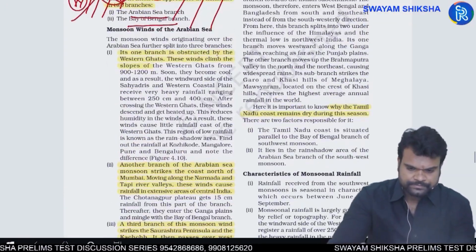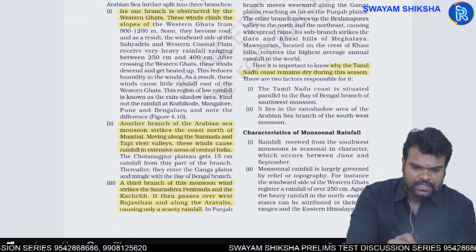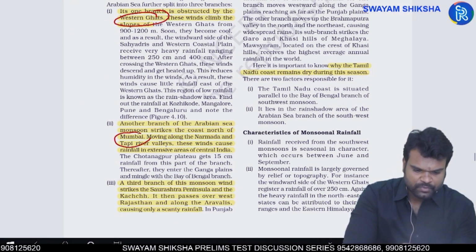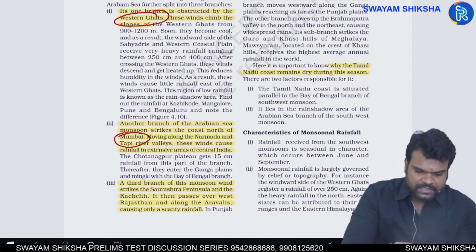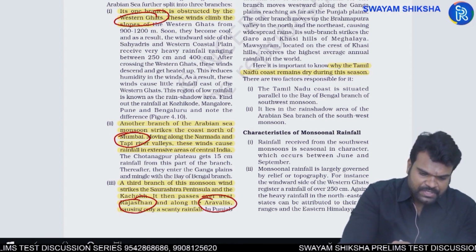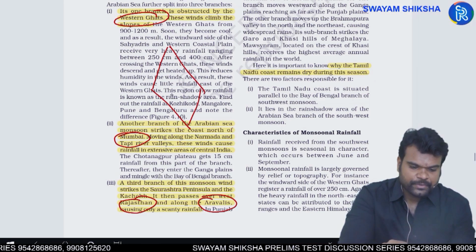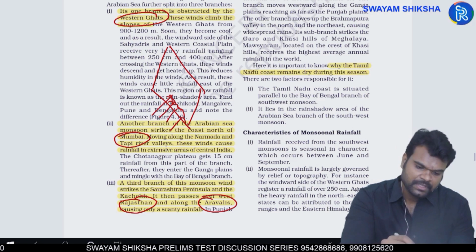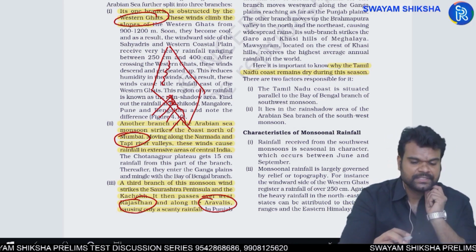Next, within this Arabian branch, you have three divisions. One division hitting the Western Ghats region, the other one moving and hitting the Maharashtra region, and the third one entering into Rajasthan, moving along the Aravallis. Okay, but the position of Aravallis, generally, typically speaking, if you have the Western Ghats here, as a result, you have the orographic rainfall taking place. But here you have Aravallis, but still rainfall is minimal. Why? Because I have already highlighted this fact, I think so.